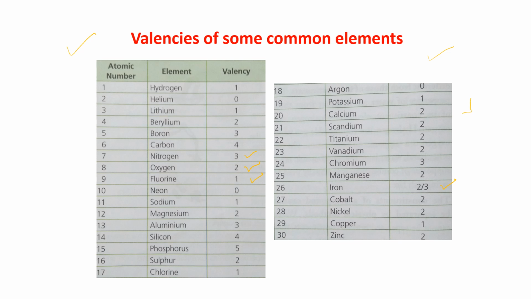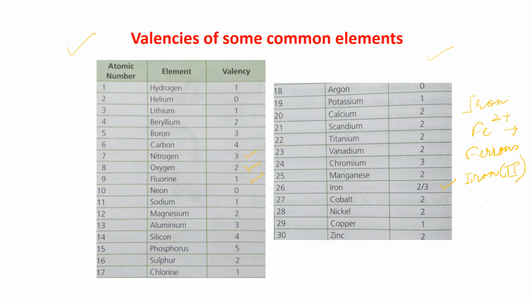Iron, the symbol is Fe, with 2 valency, it is written like this, Fe2+. If it is written like this, it is known as ferrous. The name of this one is ferrous. Now, this is also known as iron(II), like this, Roman 2.